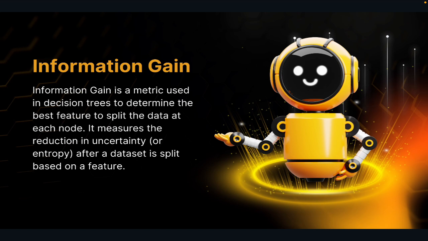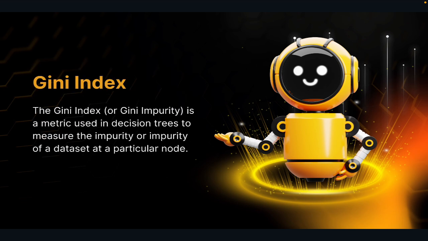Now enters the next term, that is Gini index. It is smooth and calculated. He doesn't care about entropy, okay? He is all about misclassification risk. He asks, if I randomly assign labels, how wrong would I be? Lower Gini, better split, less risk, more confidence. Both love pure, clean data. Both want the perfect split, but there's drama. Information gain is sometimes biased toward attributes with many categories, whereas Gini is less biased, but not always as mathematically deep.